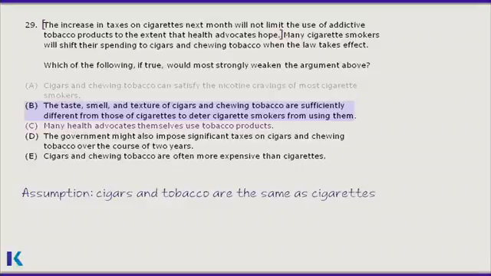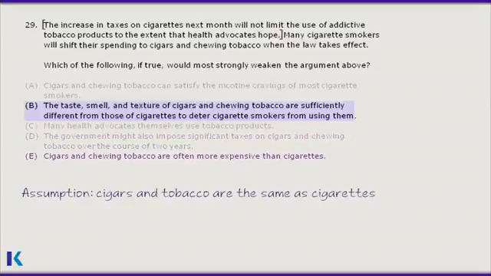C discusses the personal habits of health advocates, but these have no bearing on the author's prediction, so C is out of scope. D is similarly outside the scope. The author's prediction is concerned only with the spending of consumers next month, not in 2 years. D, therefore, won't work.